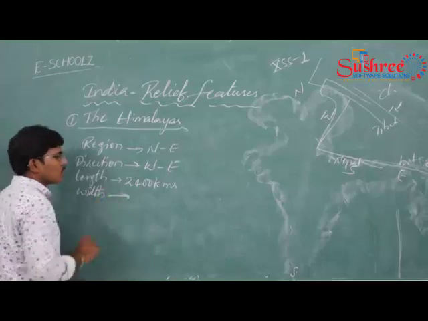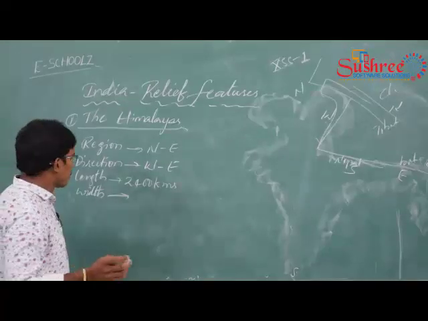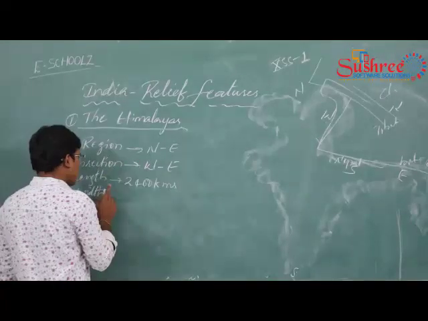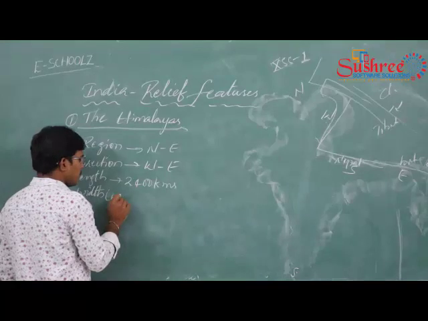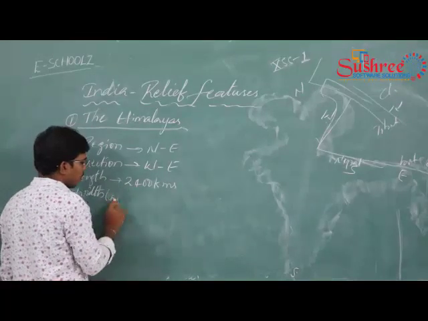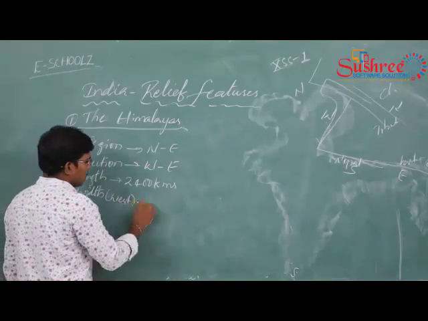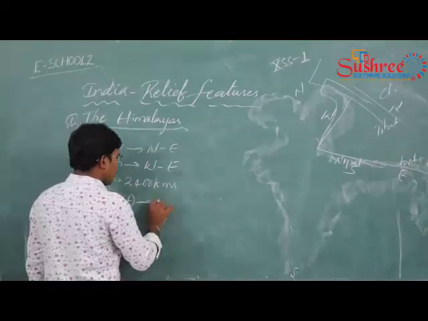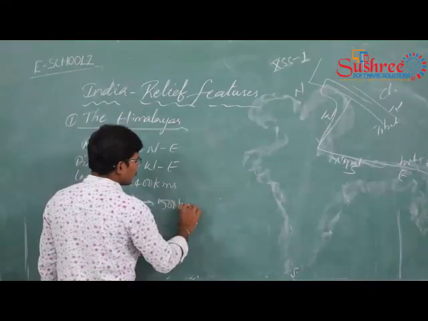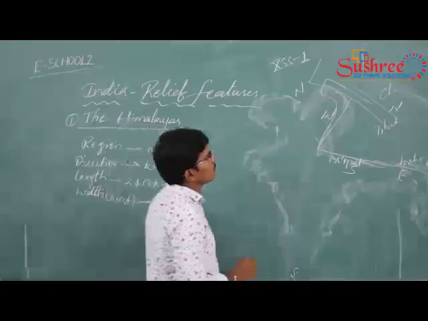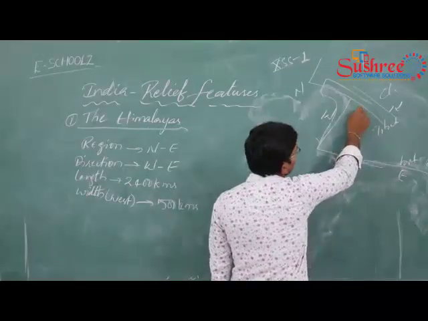The width of the Himalayas. What is the width of the Himalayas? The width of the Himalayas at western part is called as 500 kilometers. So width, you know what is the width here? So this is the width.